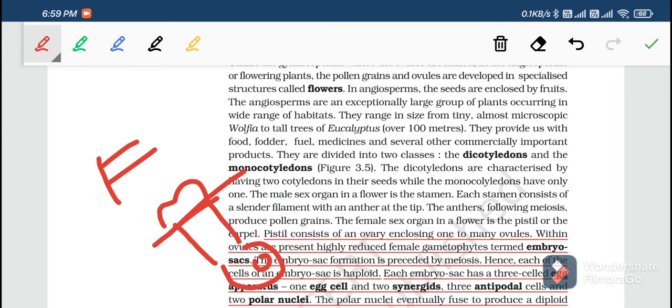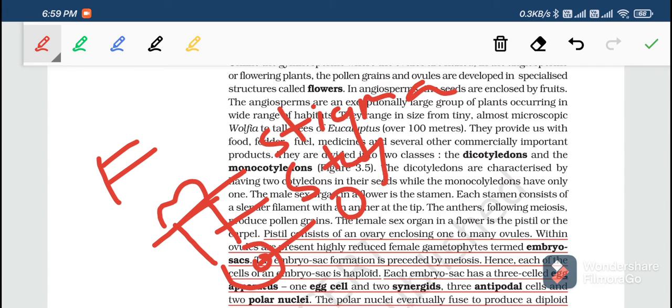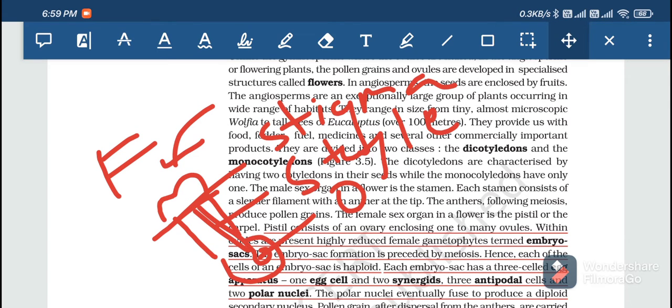Stigma is where the pollen lands. The style is where the pollen tube develops, and the ovary is where the fusion takes place and the female gametophyte is present. I'll erase this later on.